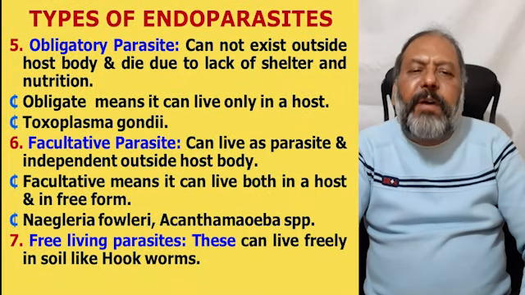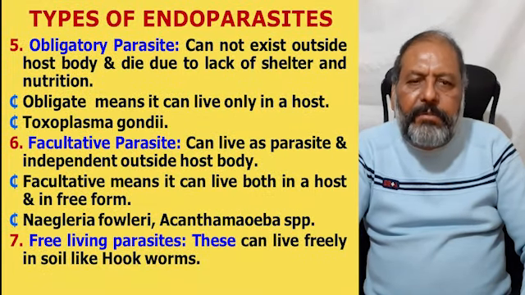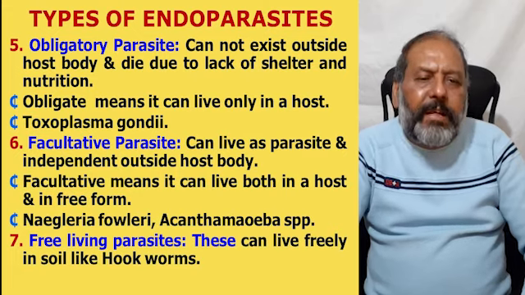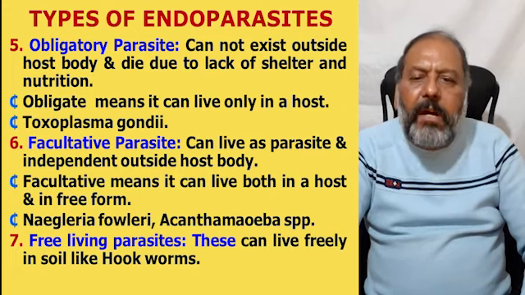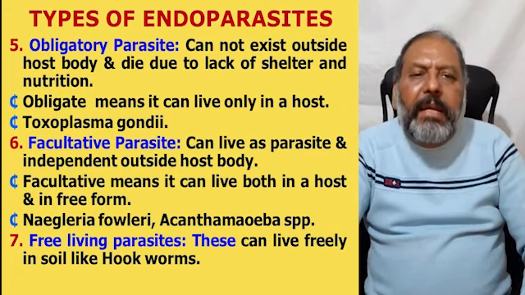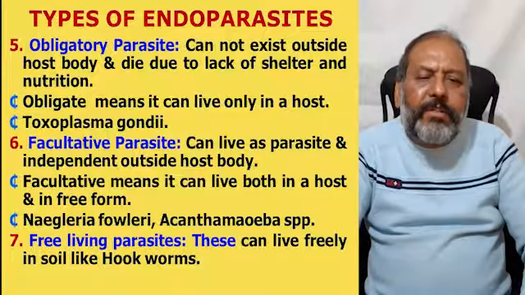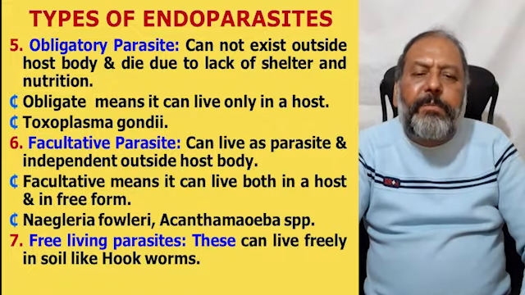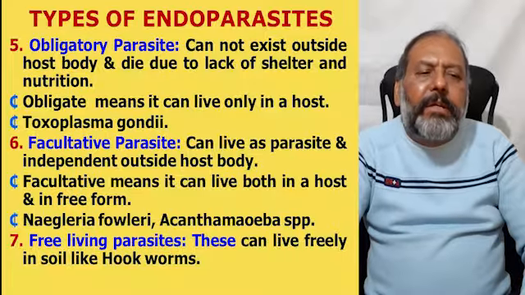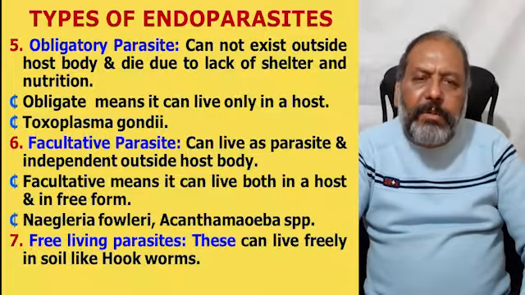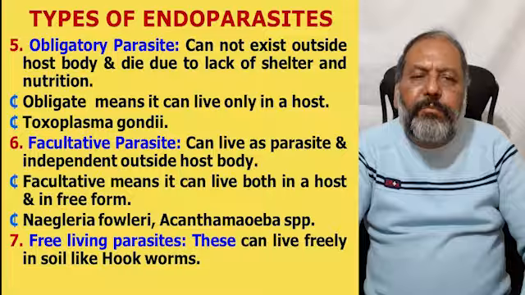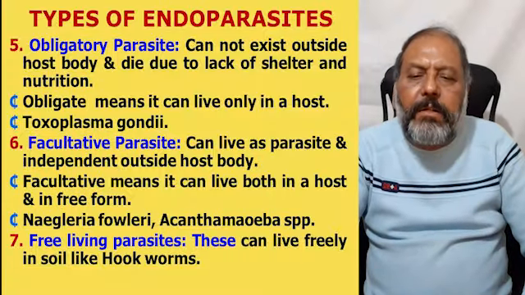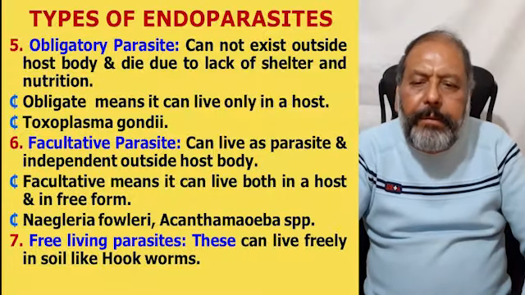Now, number five of the types is obligatory parasite. They cannot exist outside the host body and die due to lack of shelter and nutrition. Obligate means it can live only in a host and take shelter and nourishment from there. These are Toxoplasma gondii.